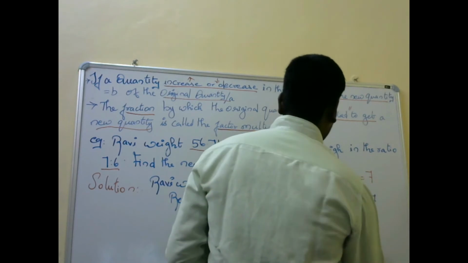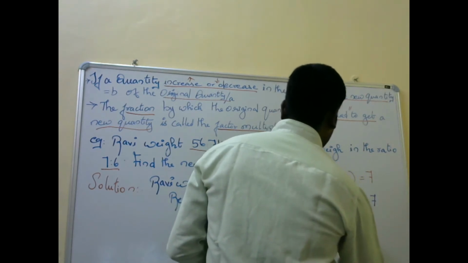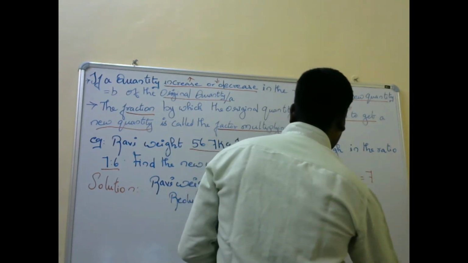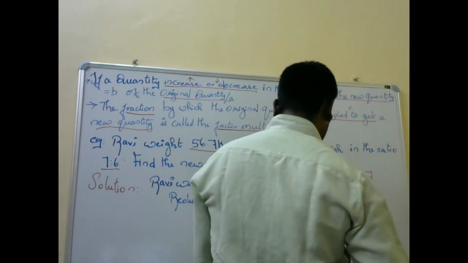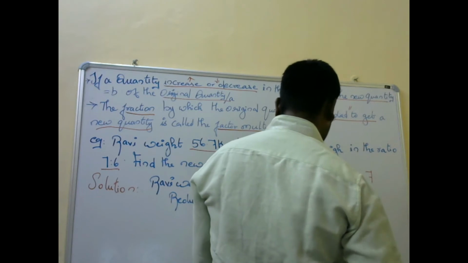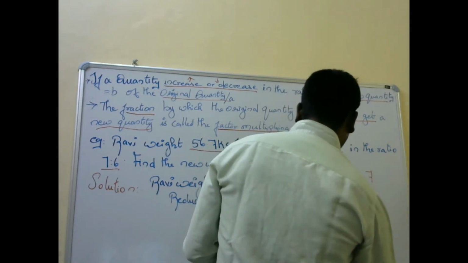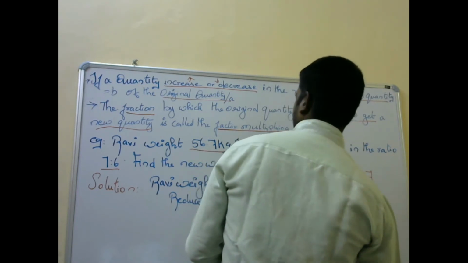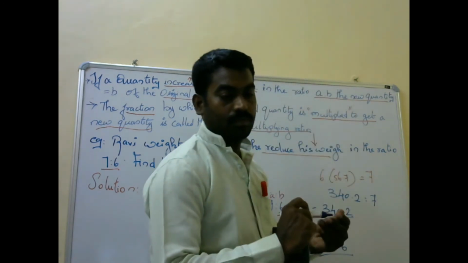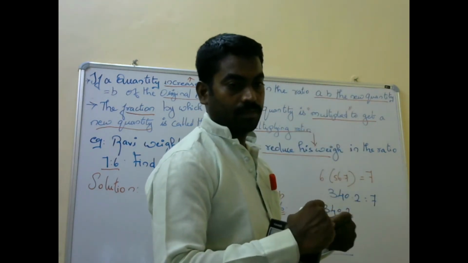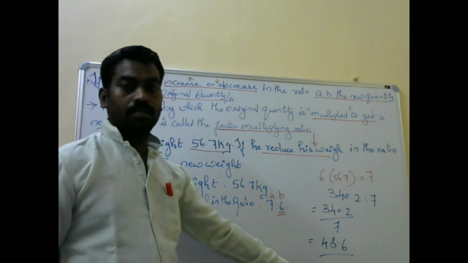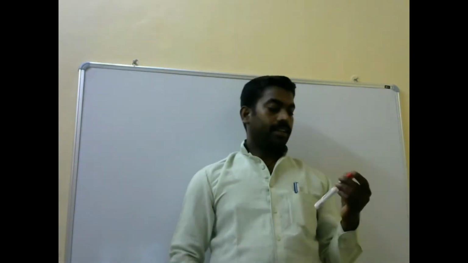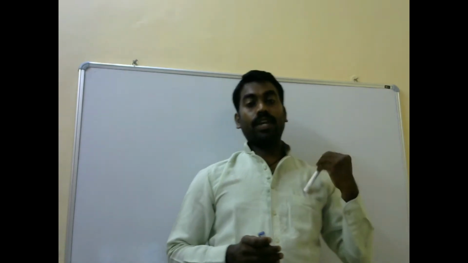Okay, then 340.2 divided by 7 will get 48.6. This is the answer. I think you are all clear in the ratio. Then we can go to the inverse ratio.